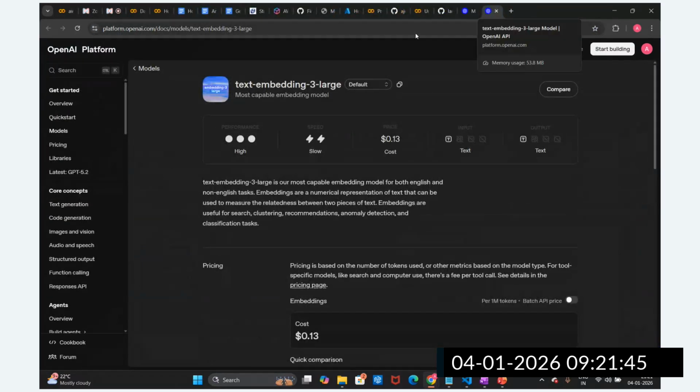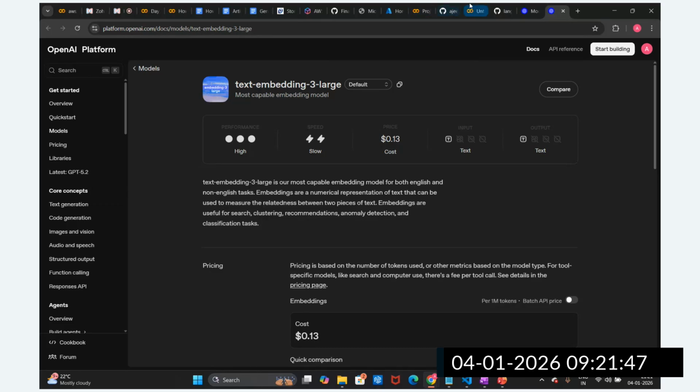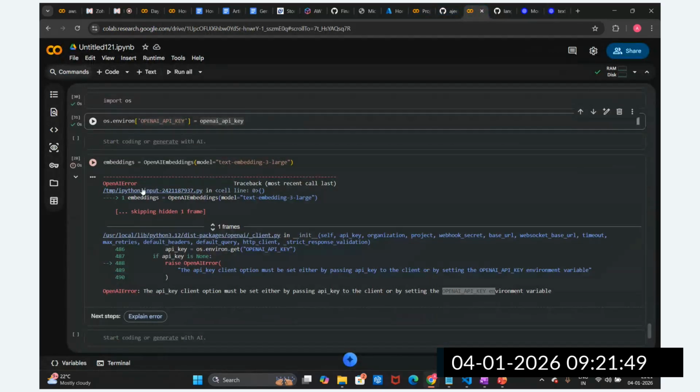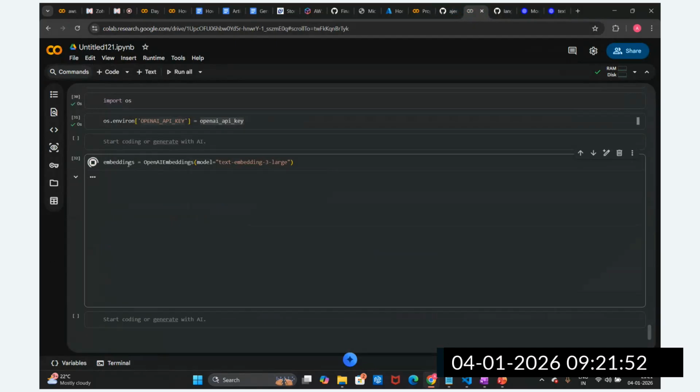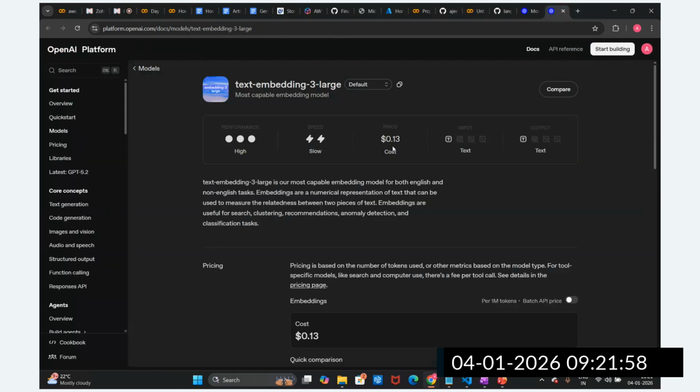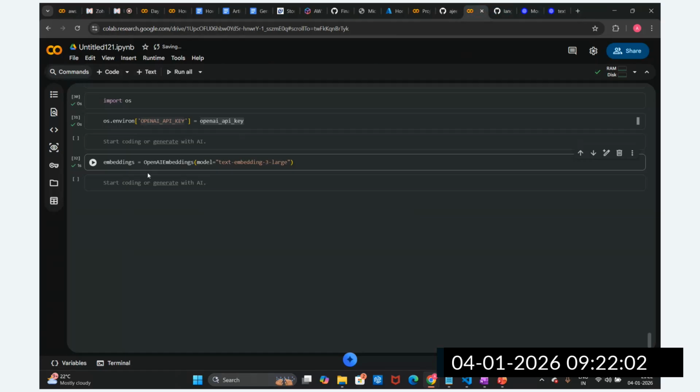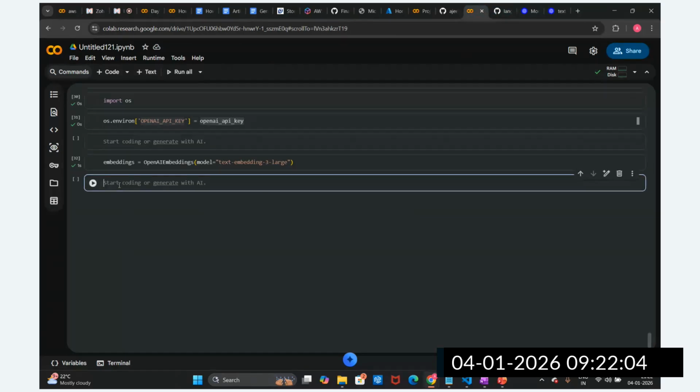So we are going to utilize this text embedding model. Now I have set up this key, and I'm rerunning this. Now you can see it is executed successfully. Why? Because this model has a cost associated, guys, but it is a very minimum cost. This model charges $0.13 for creating embeddings of 1 million tokens. So now we have created this embedding model.